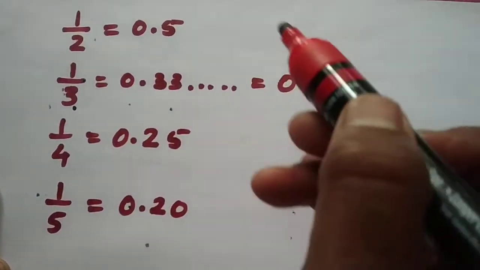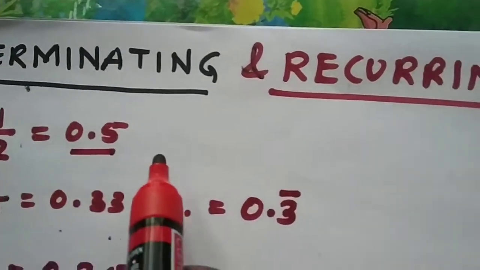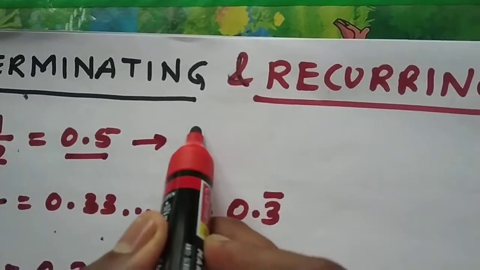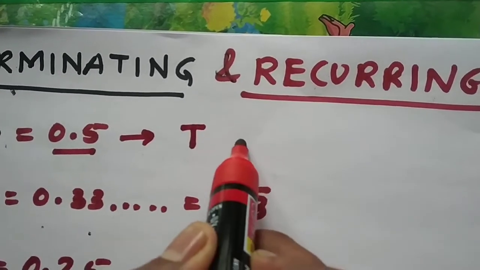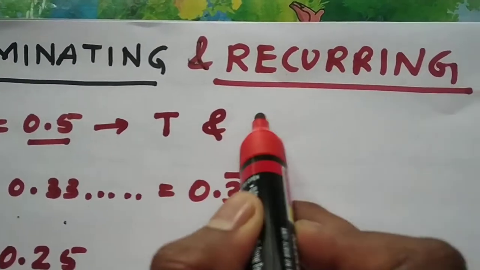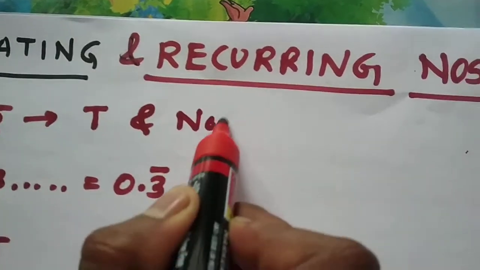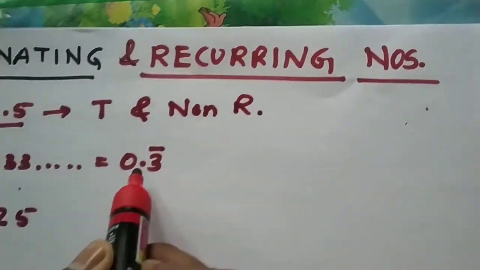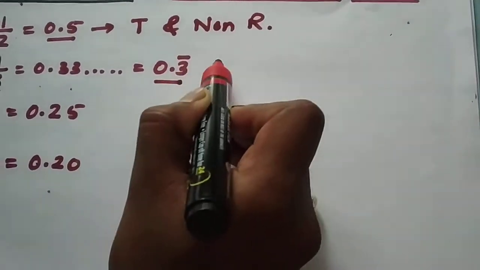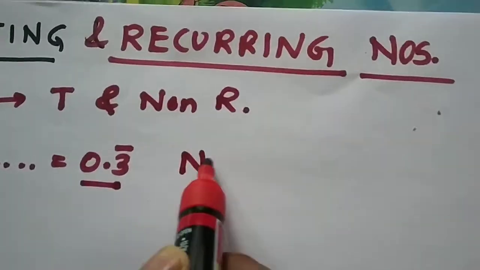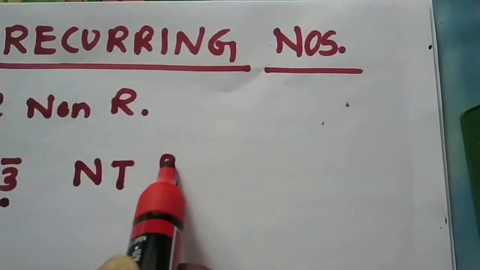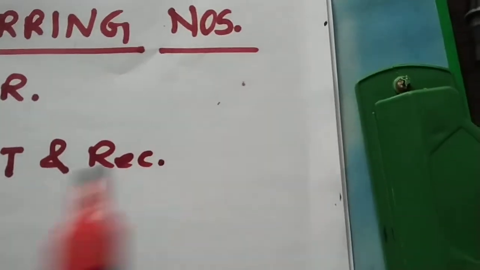Like this, we can understand that 0.5 is terminating and non-recurring. This 0.3 is non-terminating and recurring.